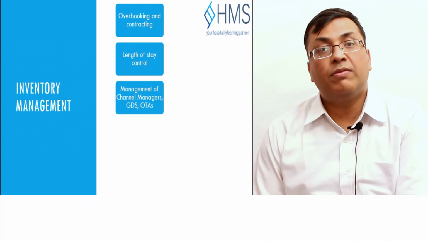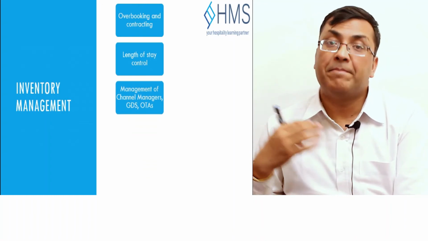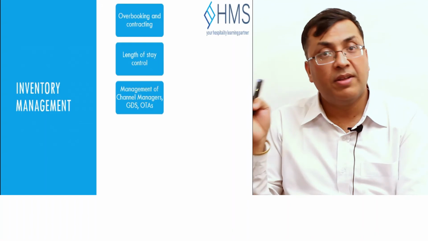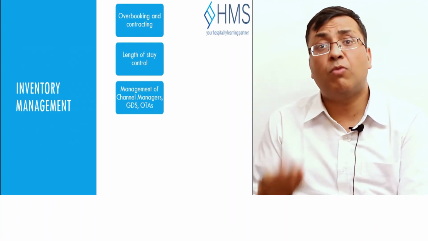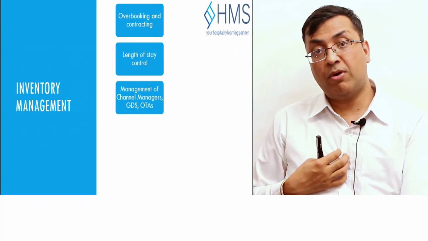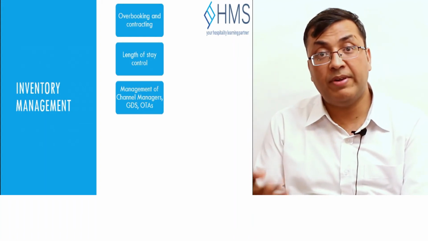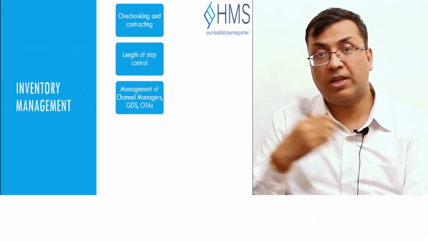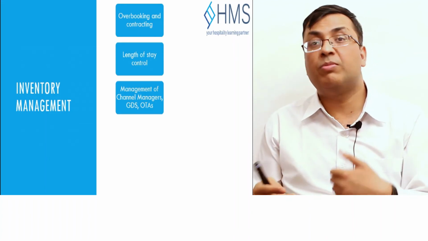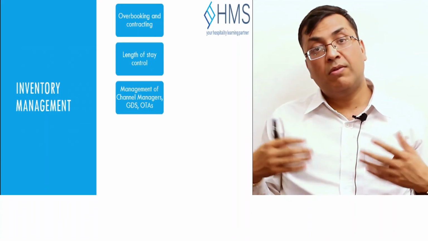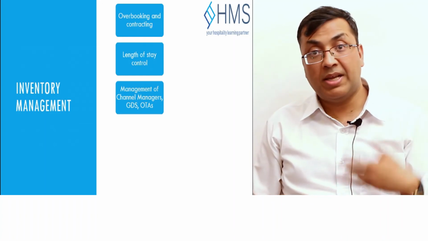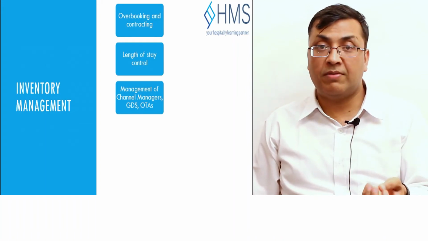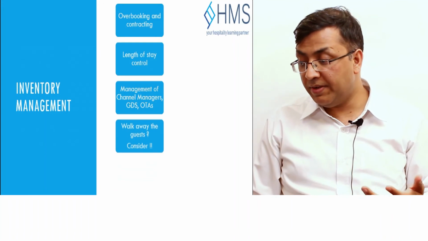Then you have management of channel managers. So again, as we discussed earlier, inventory is sold on different channels: online, offline, corporate, loyalty programs, direct inquiries, walk-ins. If you know you will have a lot of walk-ins, maybe 2-3 walk-ins on average every day, you want to keep the rooms available for sale. If you don't, then you are losing the money. If you sell 100% of the occupancy, those walk-in customers will have to go somewhere else, and we know walk-in customers normally pay the highest price because they are in need and we can charge them the full rate, while for travel agents or corporate we have to give them a discount. So that is the difference.